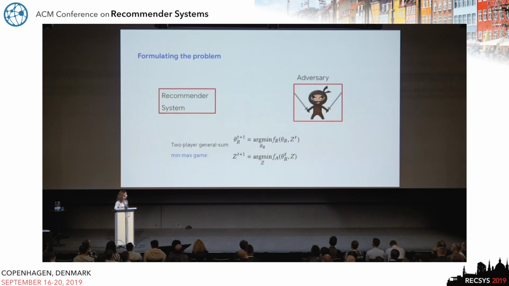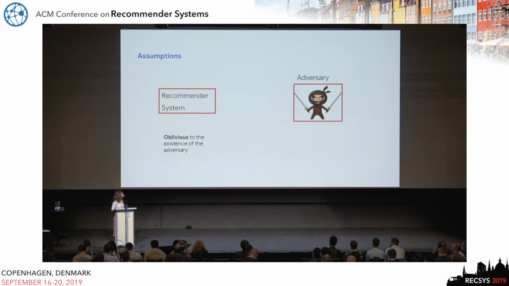So now, having these different challenges in our mind, let's try to formulate this problem of how an adversary can try to manipulate and attack an oblivious recommendation system. Essentially, we formulate this problem as a minimax game between two players. One player is the oblivious recommender system, and the other is the adversary, and each one has its own set of parameters and its own objective. And then there is a general-sum game form going on.